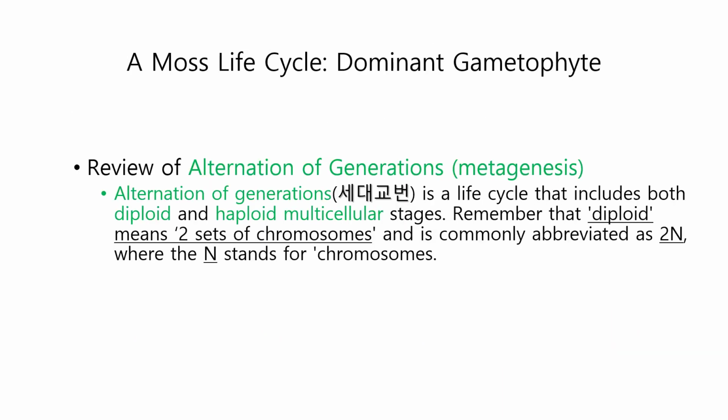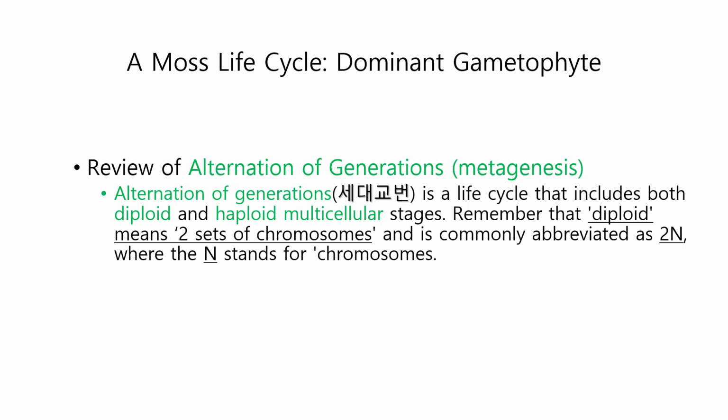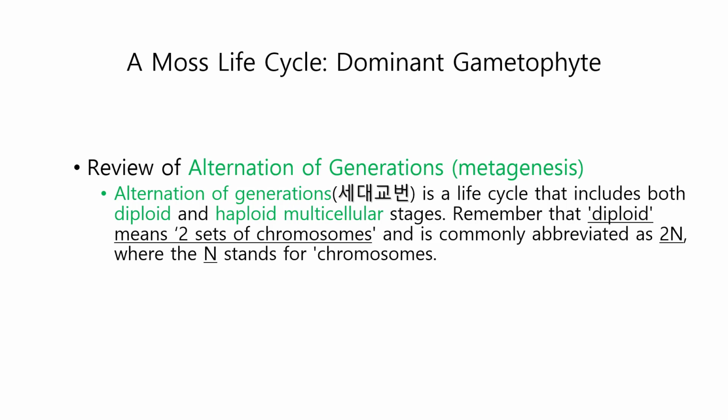The life cycle of all plants alternates between 2 generations of distinct multicellular organisms, gametophytes and sporophytes. Each generation gives rise to the other, a process that is called alternation of generations. This type of reproductive cycle evolved in various groups of algae, but does not occur in the charophytes, the algae most closely related to plants. Take care not to confuse the alternation of generations in plants with the haploid and diploid stages in the life cycles of other sexually reproducing organisms.